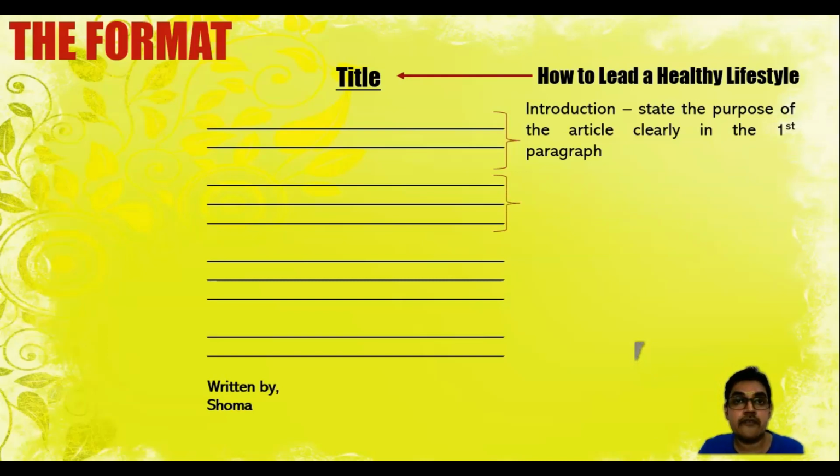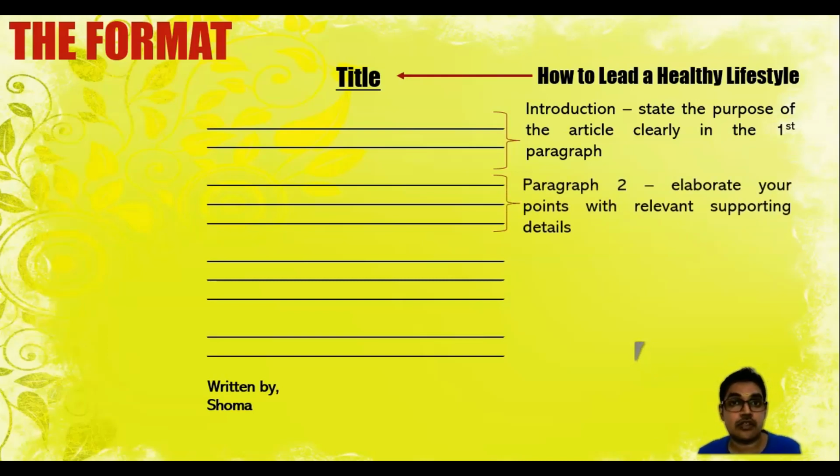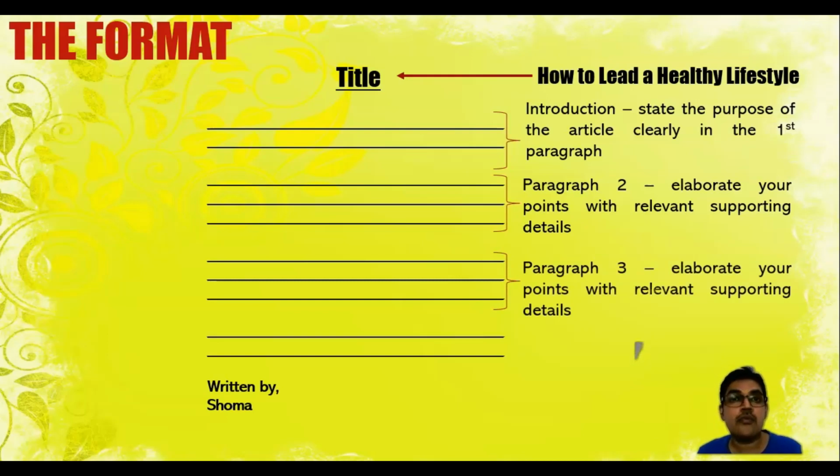In the second paragraph, you start introducing your points relevant to the topic with supporting details. Remember, every point that you elaborate in your article should have supporting details. Same goes for paragraph 3, where you also elaborate your points with relevant supporting details. For this format, I've only given 4 paragraphs: 1 introduction, 2 for elaborating your points, and the last one for conclusion. You may write more than 4 paragraphs, but just remember, the first paragraph is your introduction and the last paragraph is your concluding paragraph.